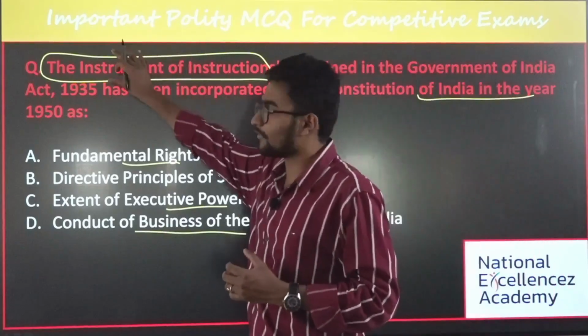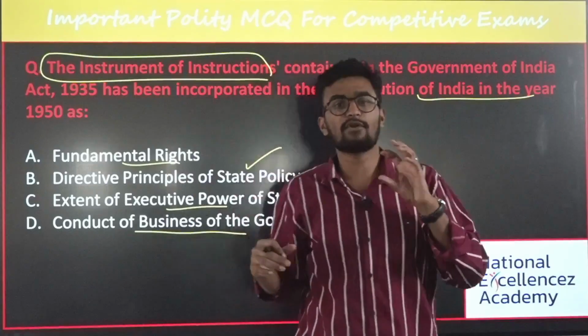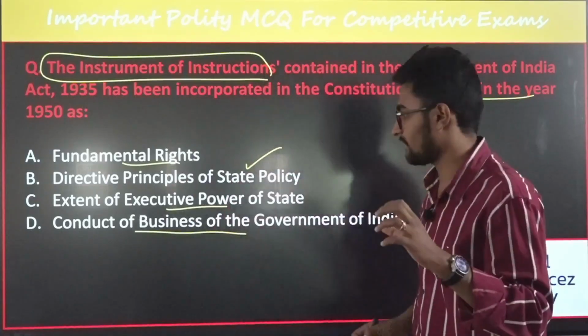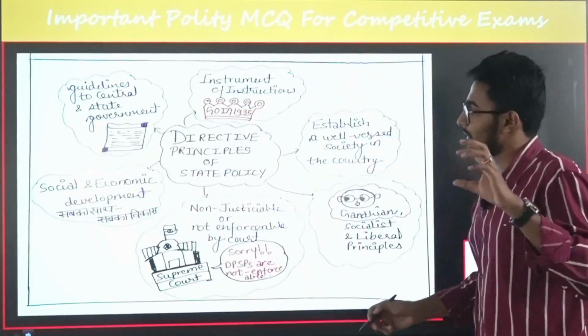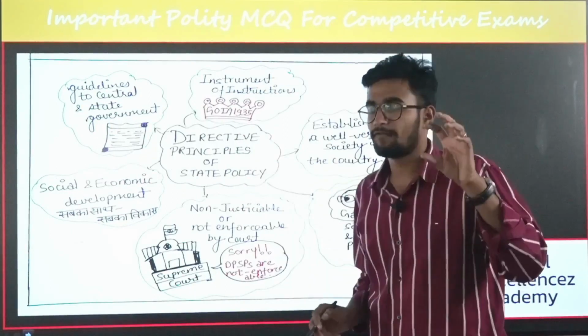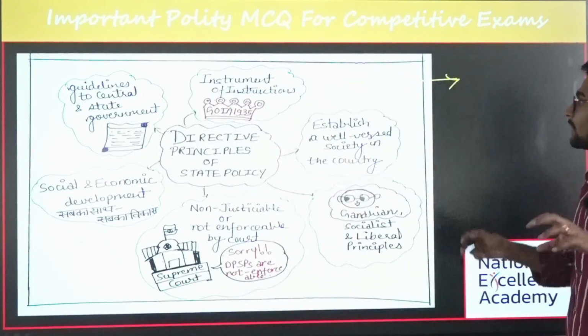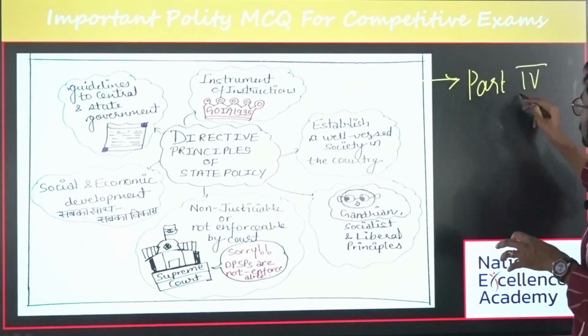Okay, instrument of instruction. Firstly, you should know a few basic things about it. What is the instrument of instruction? If you take the directive principles of state policy, first you should know about the articles. The first thing is that they are mentioned in Part 4 of our Constitution.